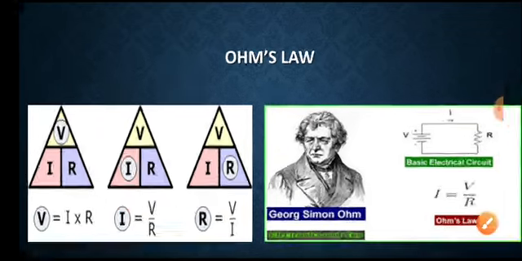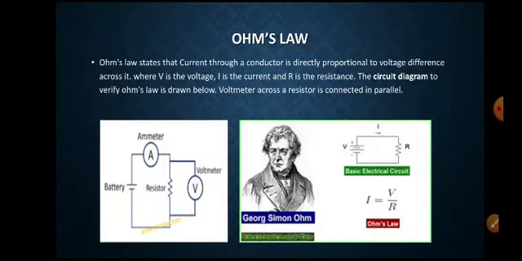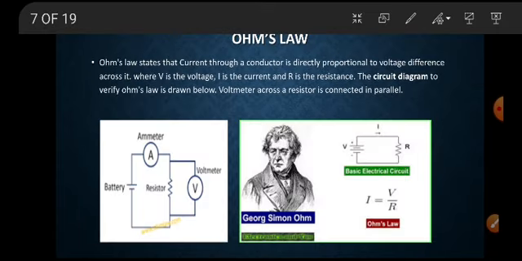Here V equals IR. The current passing through the conductor is directly proportional to the voltage difference across the conductor. This circuit diagram shows Ohm's law. Here V is the voltage, I is the current and R is the resistance.